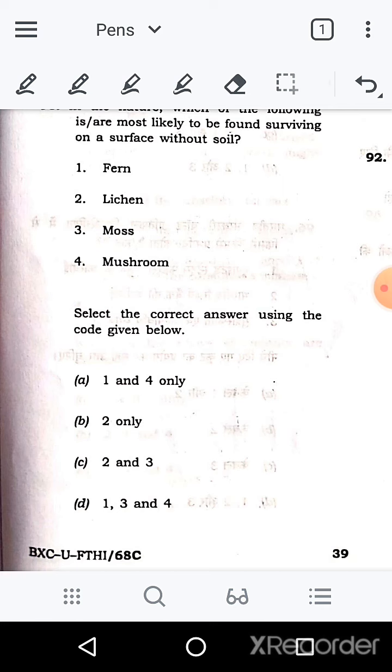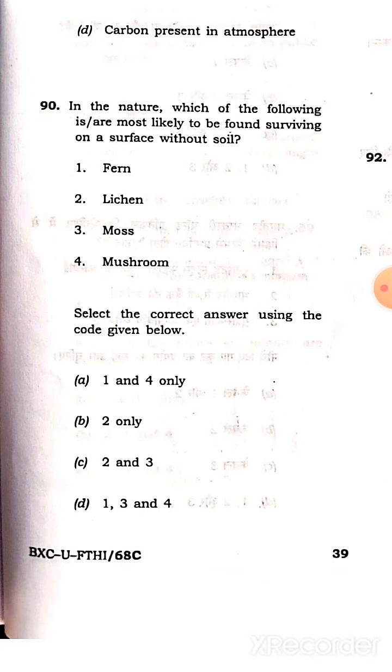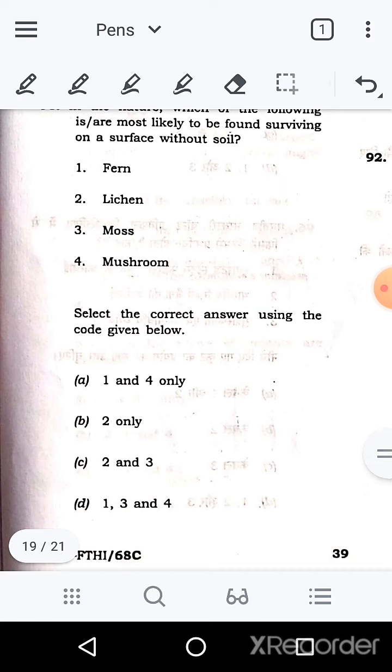So here mushroom obviously needs soil. So option 1, and A and D can be easily eliminated. So here we are with two options. Even if you do know that both of them survive, then you can easily put the answer.